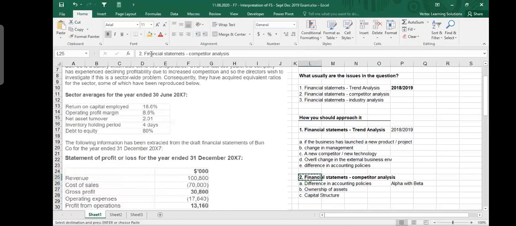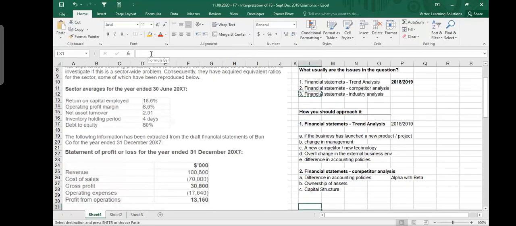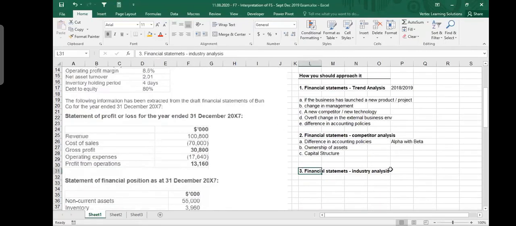I will speak a few more words as we move on, but I'm just writing this down because I want to move to the question, and while doing the question we'll speak more. Financial statements, industry analysis. Industry analysis means that you are comparing Alpha with the rest of the industry. Rest of the industry means that in the local market there are 35 banks, including Alpha. Alpha is your bank.